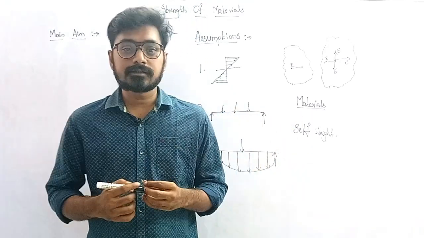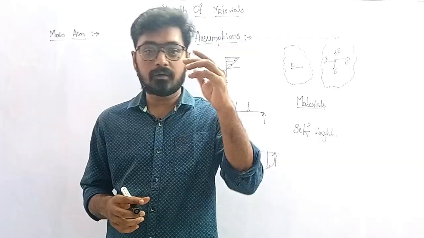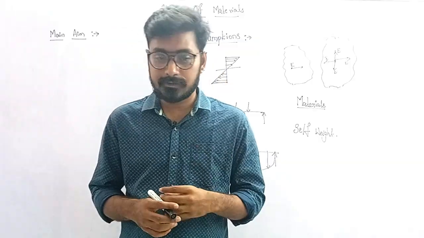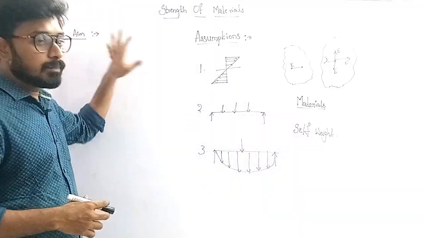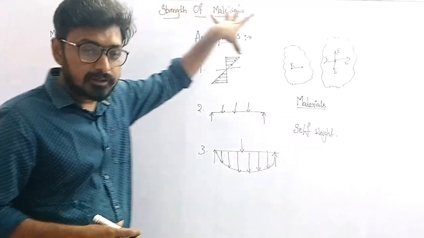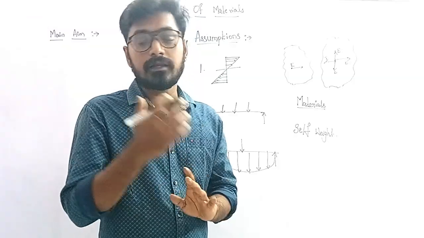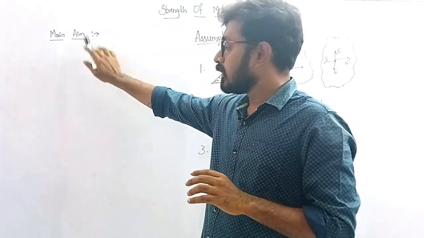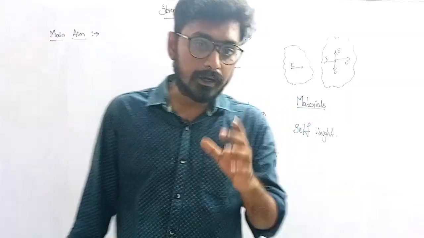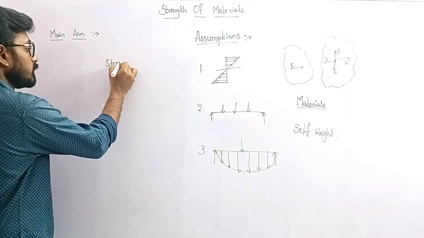So, in the last class of introduction, we discussed what strength of materials is, why it is useful, and where it is useful. But now we discuss the main aim of strength of materials and the assumptions we should consider before we deal with it. That is very important. So, the main aim of the strength of materials is to find the relationship between stress and strain.